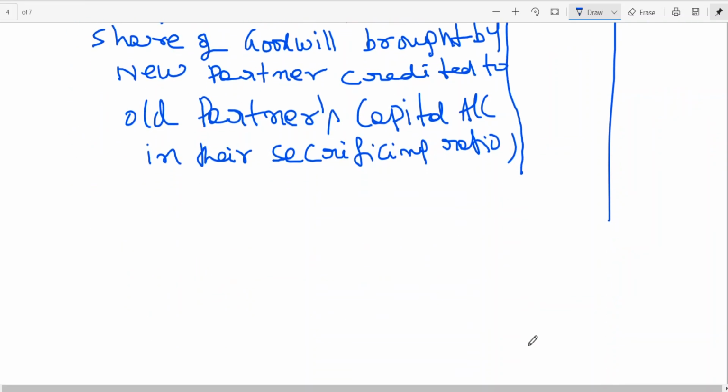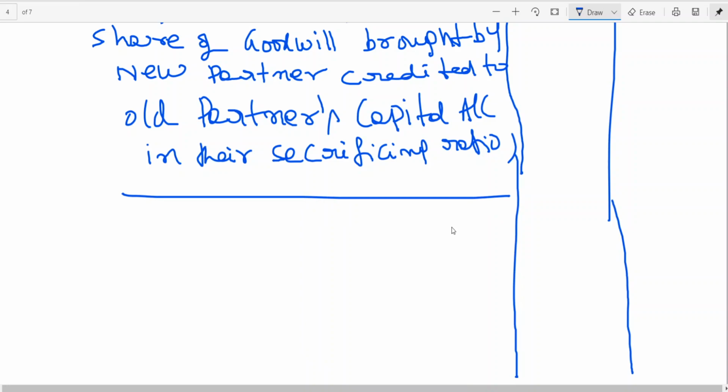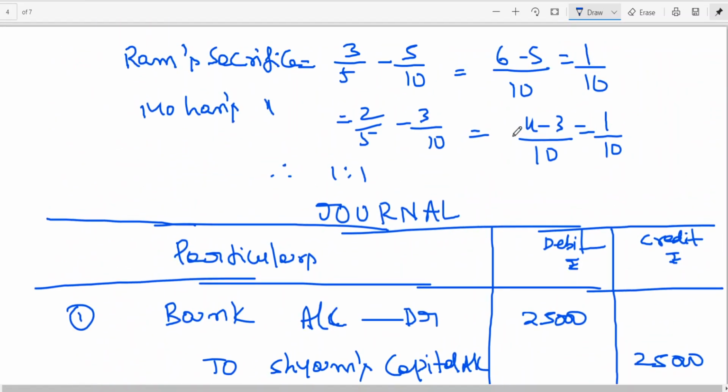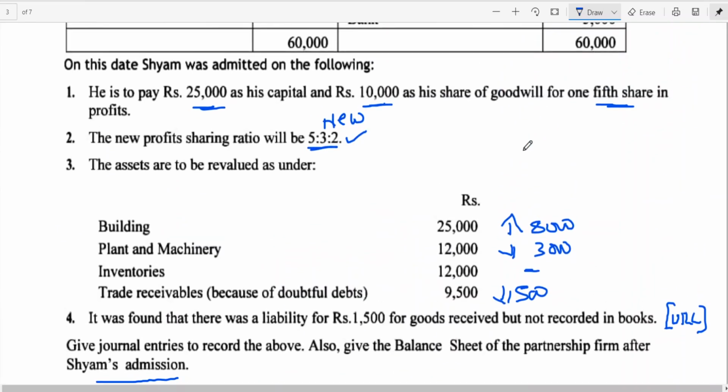Okay, the next one. Third entry. Now we have to go for revaluation. In the date column you should write; you all are aware I have not written the date column. You can write the date column. Now revaluation.